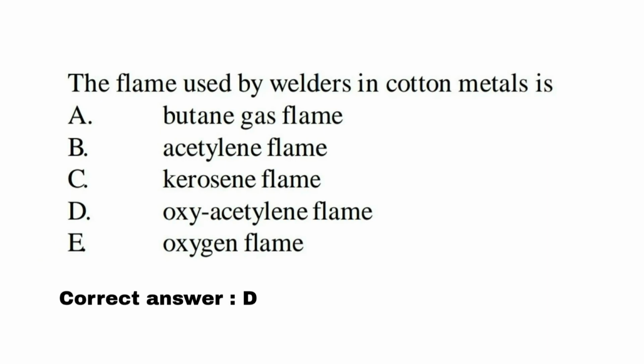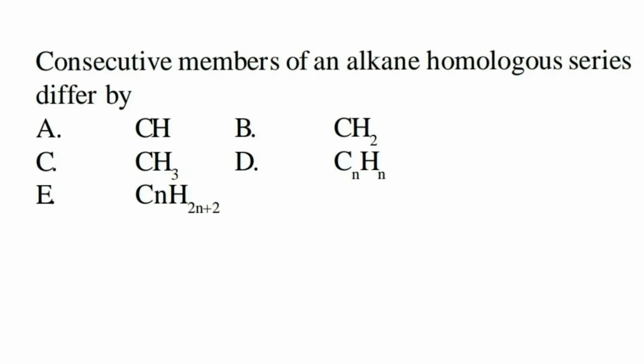In this case you see kerosene and oxygen, you remove them. Butane gas is found in lighters. The gas used by welders is the oxyacetylene flame, acetylene mixed with oxygen. Don't just choose acetylene. It is oxyacetylene. Get that into your head.